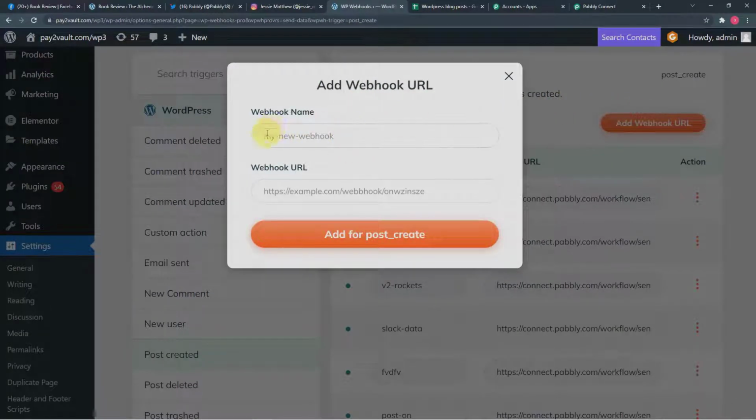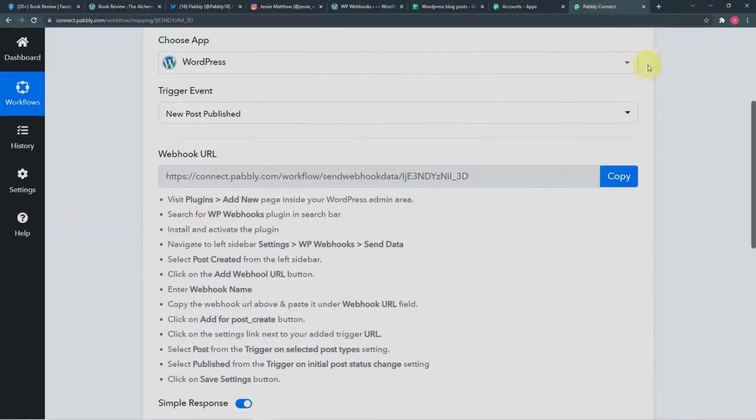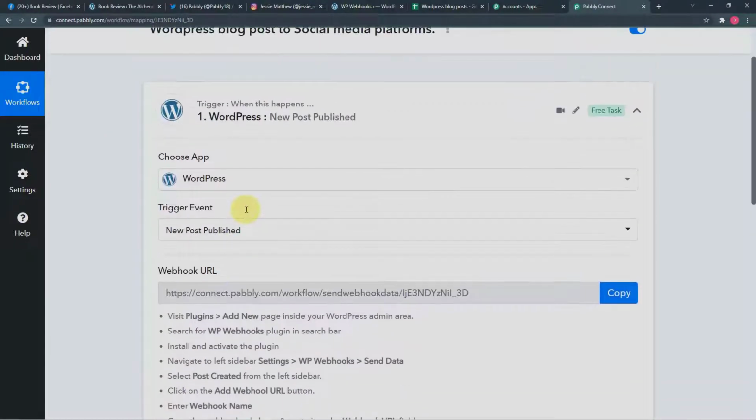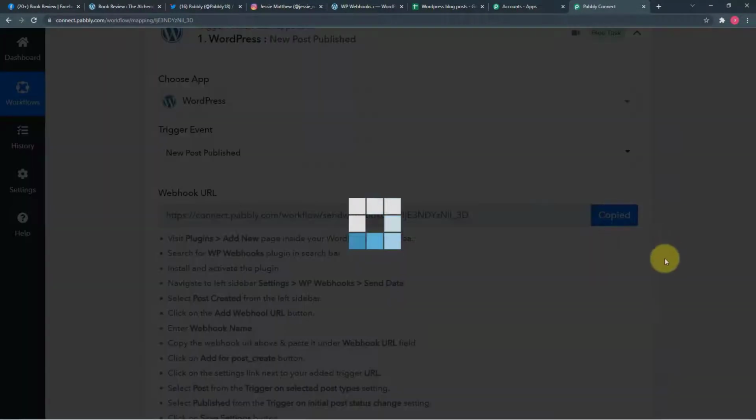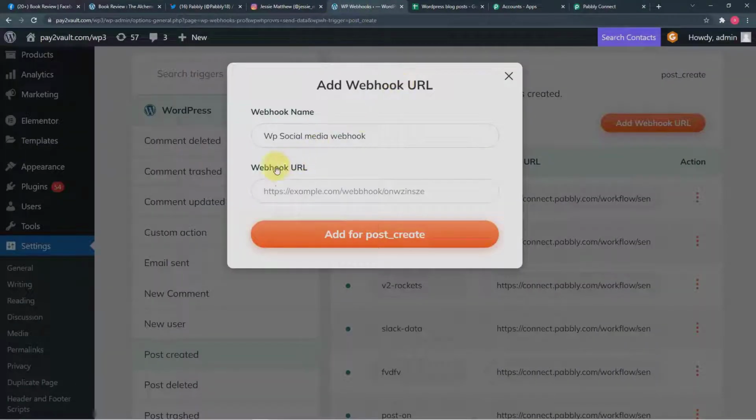Here you have to give a name to your webhook. So let me give the name as WP social media webhook. Okay, now in this webhook URL field, you have to paste the webhook that you have copied. You have to copy this webhook URL that is generated in Pabbly Connect. Click on copy and paste it here in this webhook URL field like this. Then click on add for post create option.